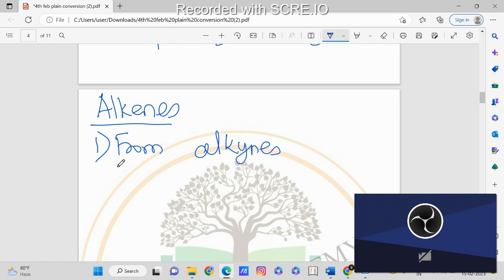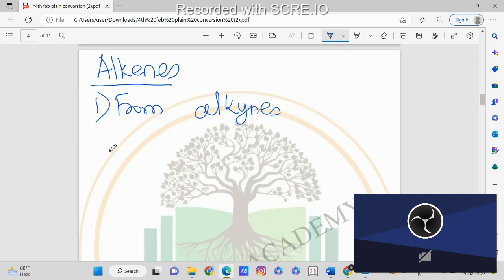Now, what are alkynes? Alkynes are the hydrocarbons having triple bonds. So which alkyne will we take? We will take directly as an example this alkyne. So, what is this? This is ethyne. Now, in the previous case, we saw how to prepare alkane from alkene.